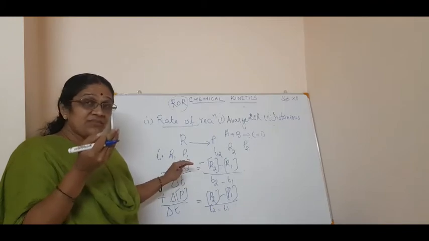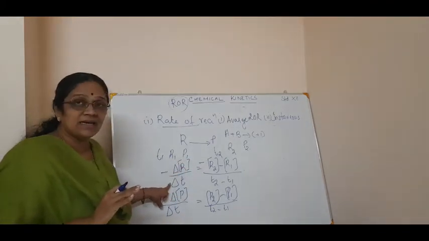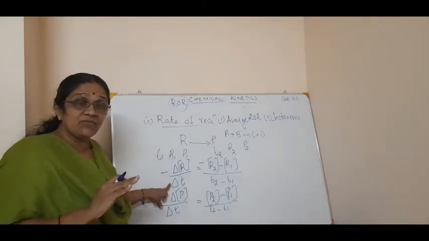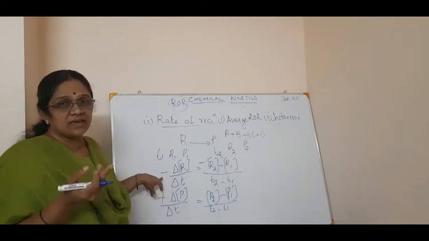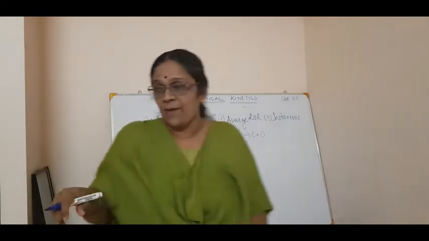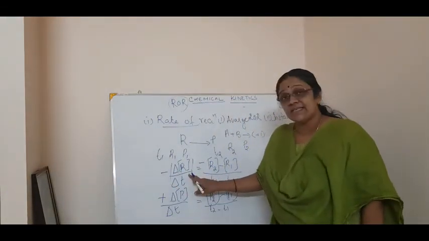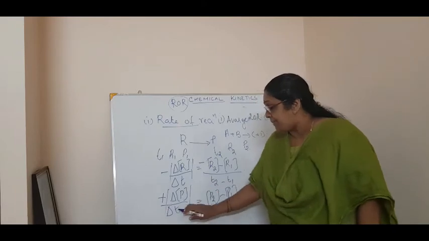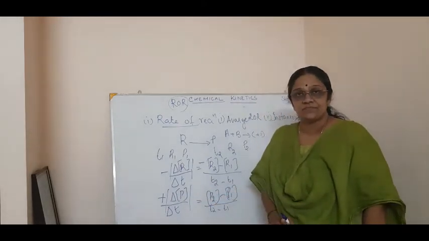The rate of disappearance of the reactants is minus delta R by delta T. That is called the rate of disappearance of reactants. Normally in disappearance you don't write the sign, because you only put the modulus of that, modulus of delta R by delta T. That is how you calculate the disappearance. And the appearance of product is delta P by delta T.